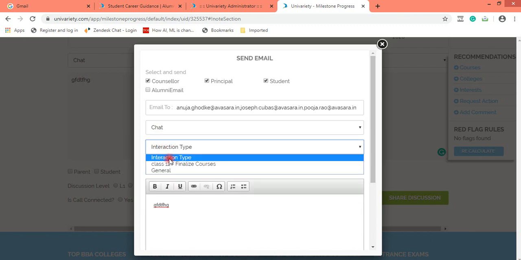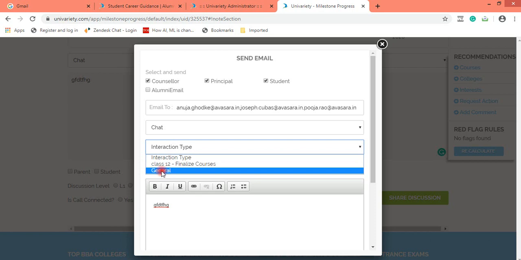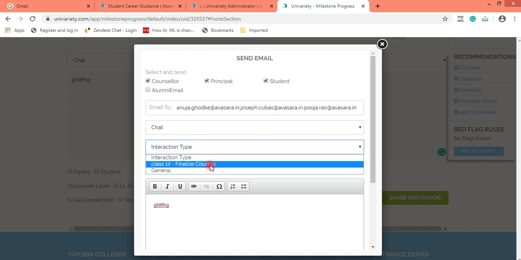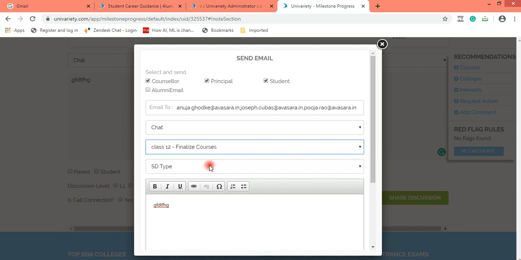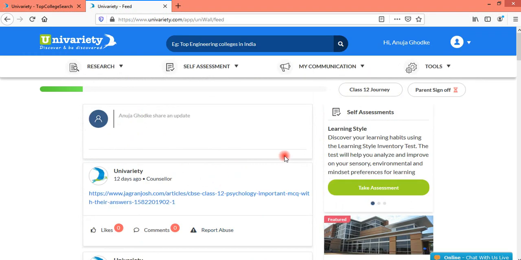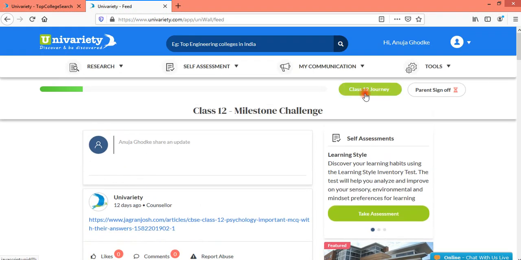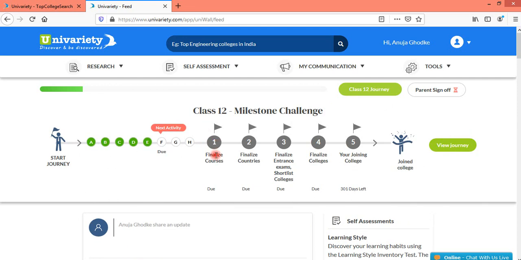Interaction type would be either general, or if there's an option present over here and you have spoken to the student pertaining to that, please select it, because it has a direct impact on the ideal career journey of the student. And this task would be completed, it would be shown completed.